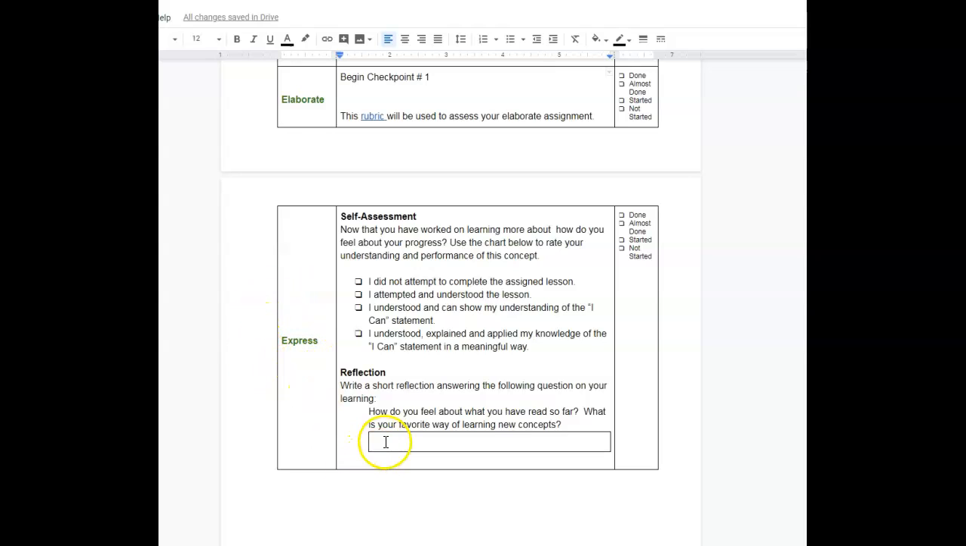I would like you to write a reflection so that I know that you have looked over this lesson plan. How do you feel about what you've read so far? And what is your favorite way of learning new concepts? Books seem to be the best way, but they're not the only way in this technological age. There are other ways to learn, and right now watching videos is one of them. But write down what is your favorite way to learn something new.